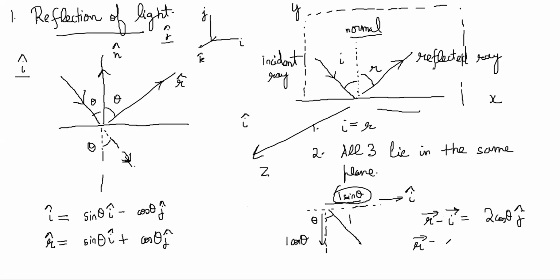R vector is coming as I vector plus 2 cos theta j cap, right? Correct. Now the n vector is what? N vector is clearly just j cap, no? So now the equation for us becomes, I hope you have written this down, and n vector is also j cap. So now I'll go to the next screen.